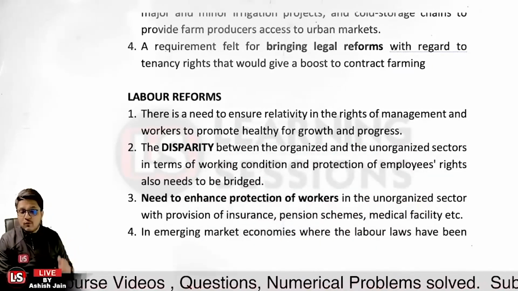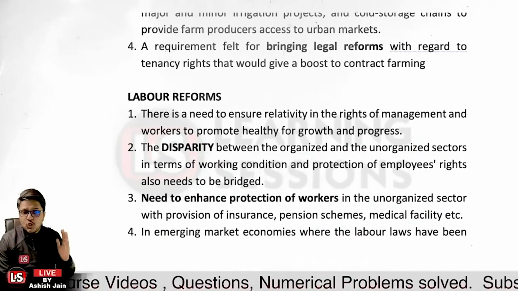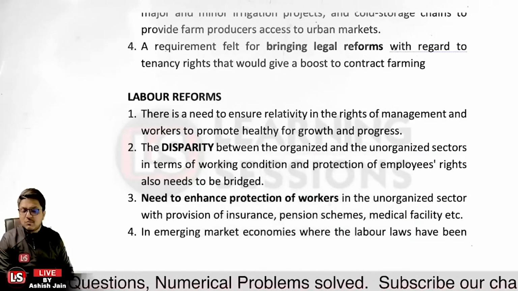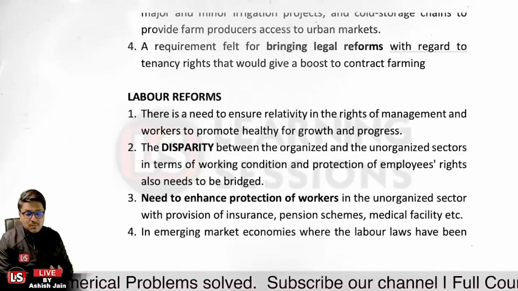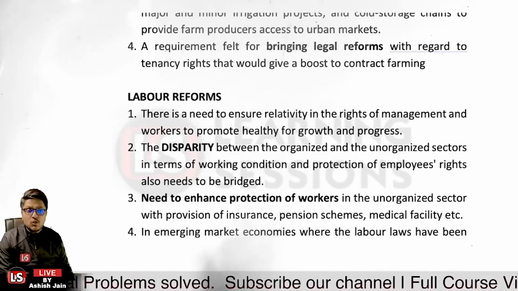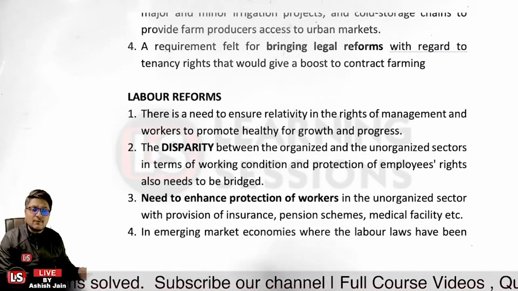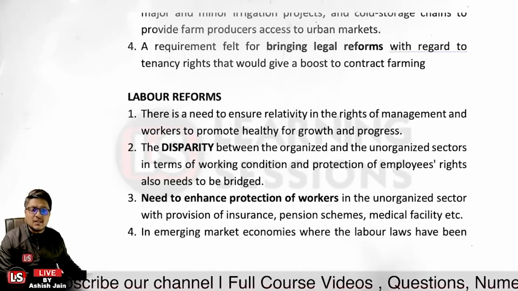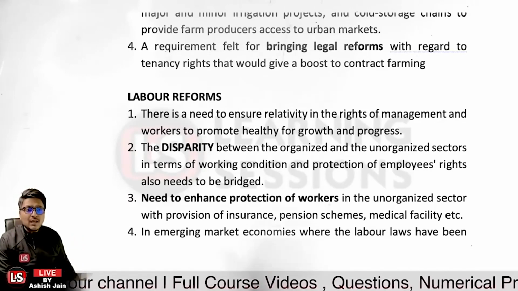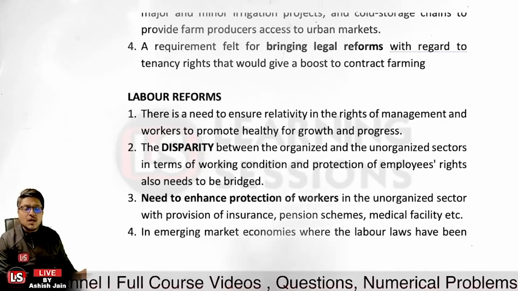If you want to grow, if you want to progress, there must not be disparity among the laborers, and there must be labor reforms. If you want healthy growth and progress, the disparity between the organized and unorganized sectors in terms of working conditions and protection of employees should also be bridged.